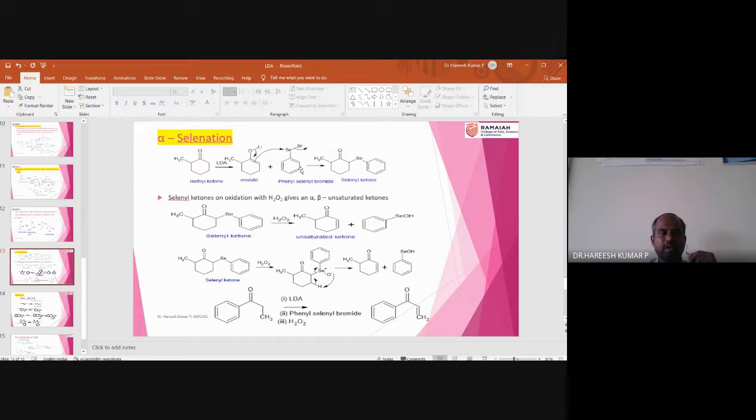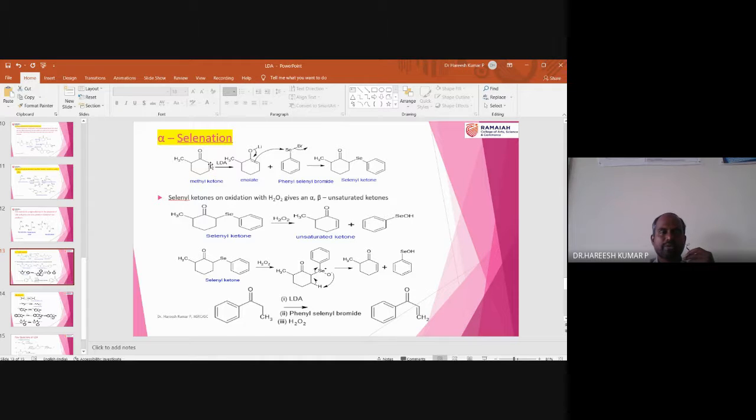So here I am talking about selenation. Selenation means addition of Se. Se is called selenium metal. So that means there will be a new bond formation between the carbon and selenium. That's called selenation, where the alpha position of the carbonyl, if this is the carbonyl group, this carbon is called the alpha carbon.